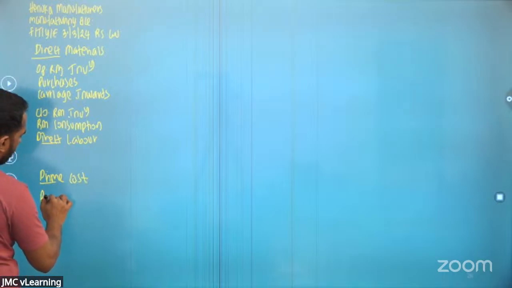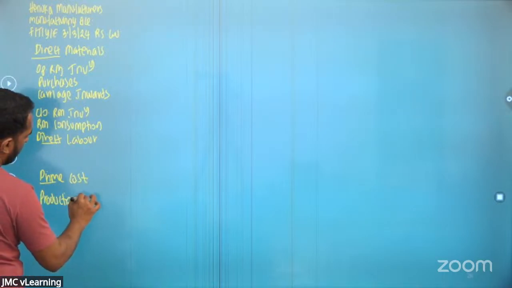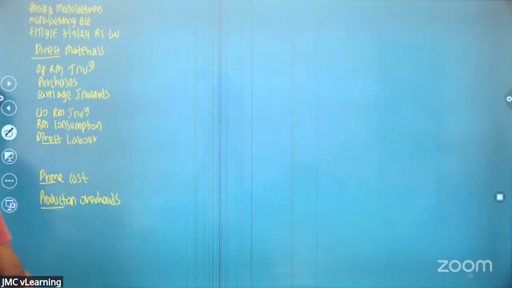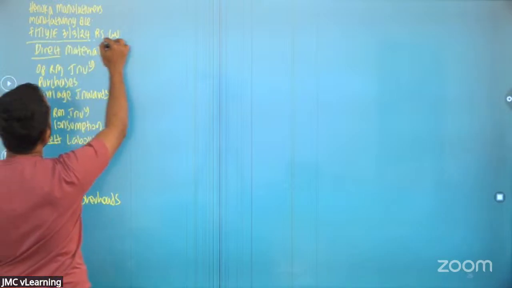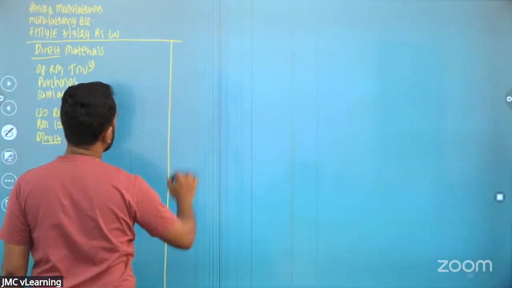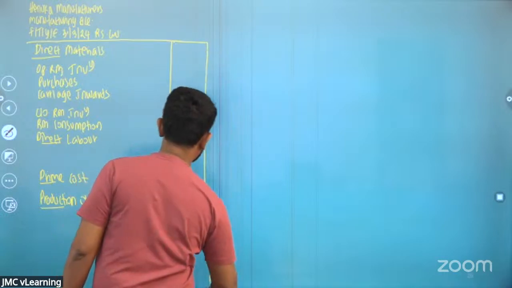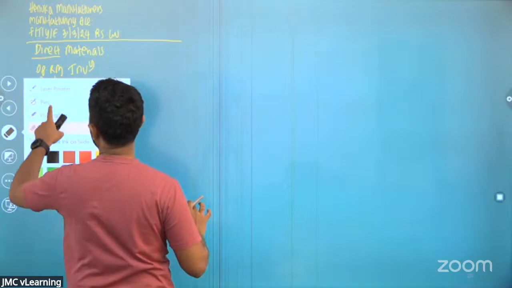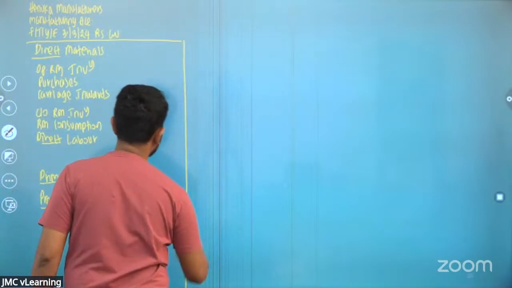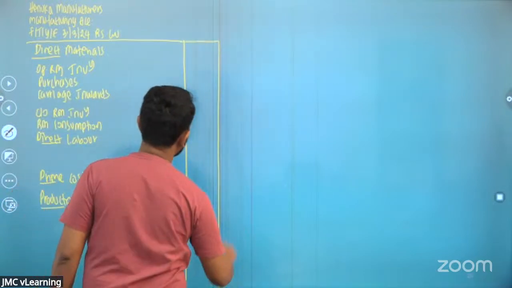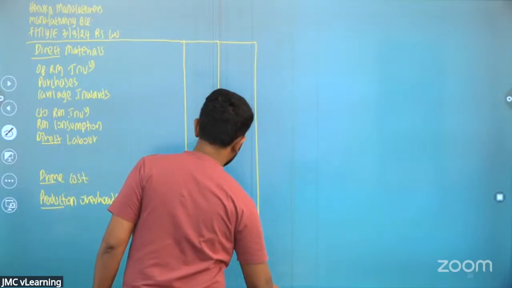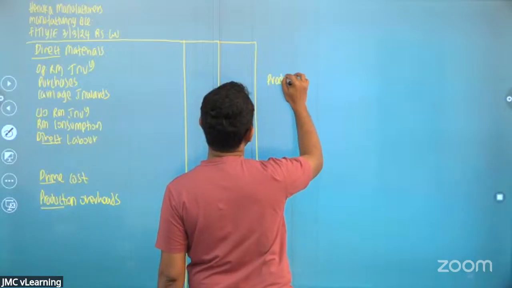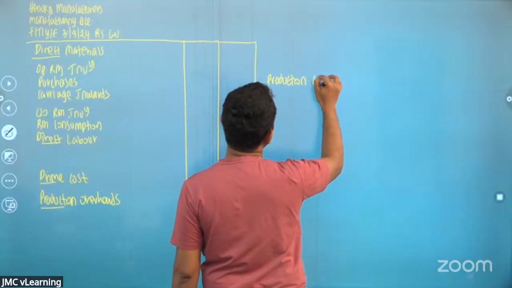Then you have the production overheads, keep some space. Then you will arrive at the production cost.